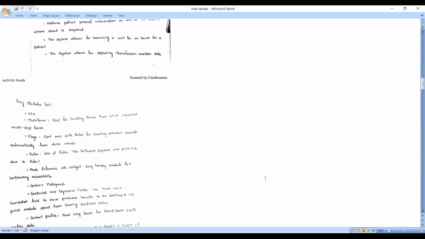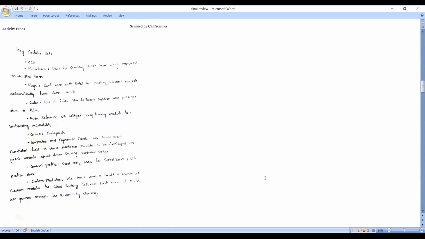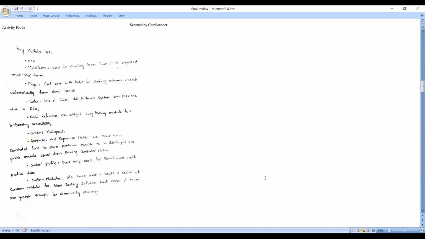Key modules list. CCK multi-form used for creating the donor form which requires multi-step forms. Flags are used along with rules for creating relevant records automatically from donor records. Rules. Lots of rules. This software system was possible due to rules. Node reference URL widget. Very handy modules for improving accessibility. Content multigroup.